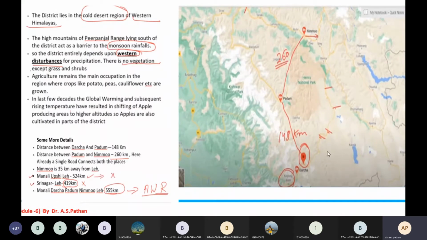And from Manali, Darcha, then Padum, Nimu, Leh. So from Manali we have Manali here, then we have Darcha, then we have Nimu, and then we have Leh. So the distance between these four stations will be 505.5 kilometers.